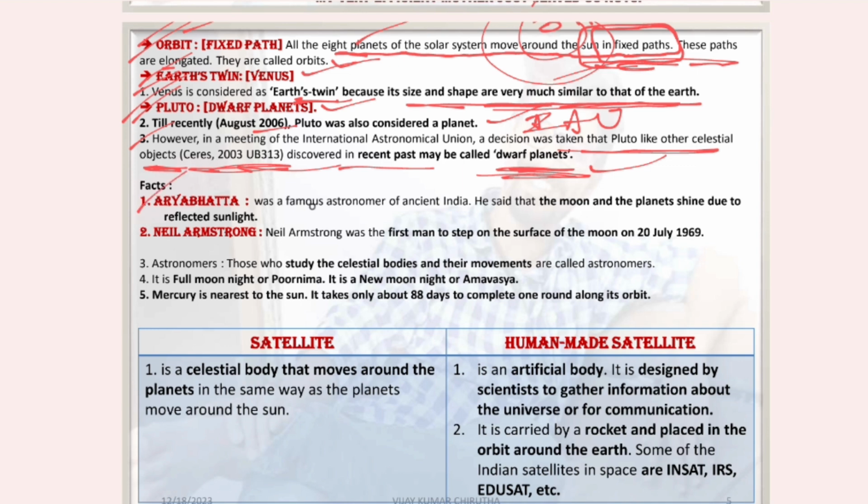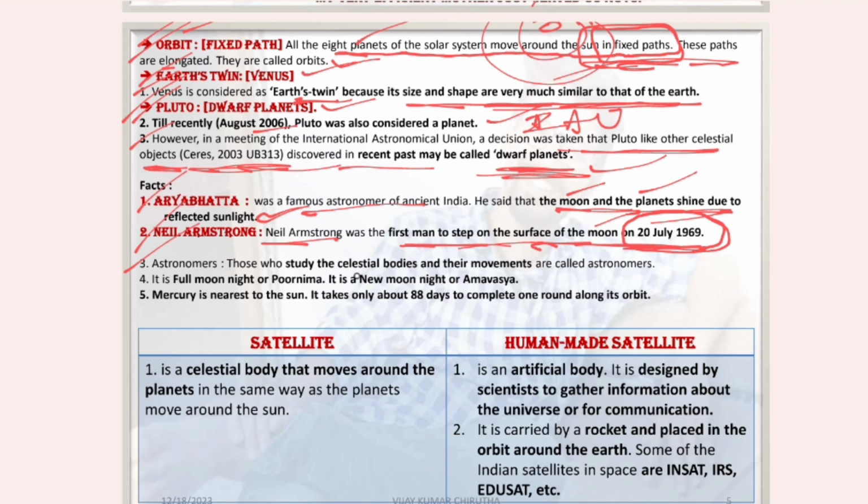Some facts. Aryabhatta was a famous astronomer of ancient India. He said that the moon and planets shine due to reflected sunlight. And Neil Armstrong was the first man to step on the surface of the moon, on 20 July 1969.